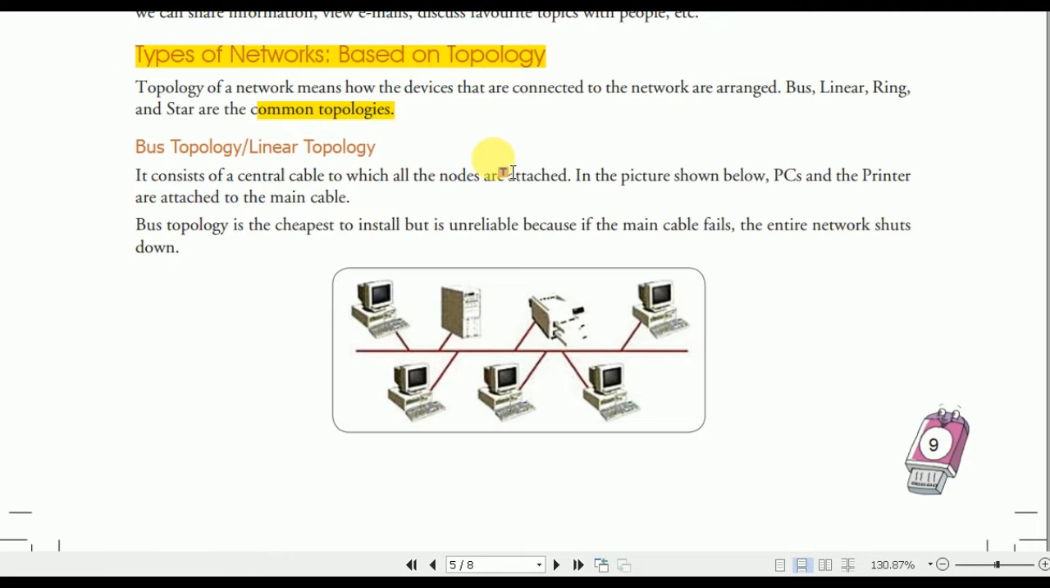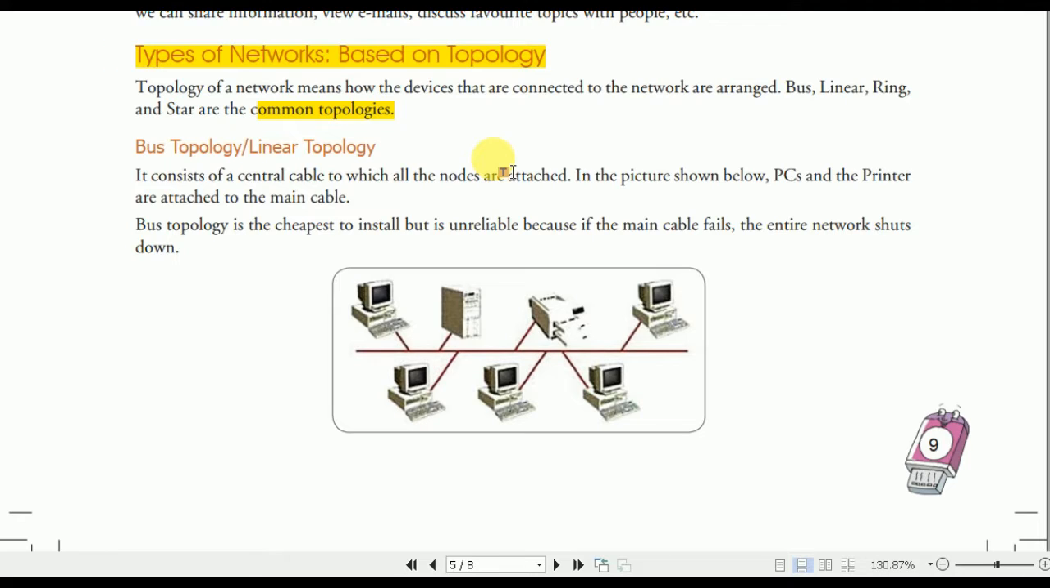If we want to make a hosting in a network, we need a physical connection between all of the networks like LAN, MAN and WAN. So to connect these networks, we need topology. Those are bus, linear, ring and star. These are the common topologies.